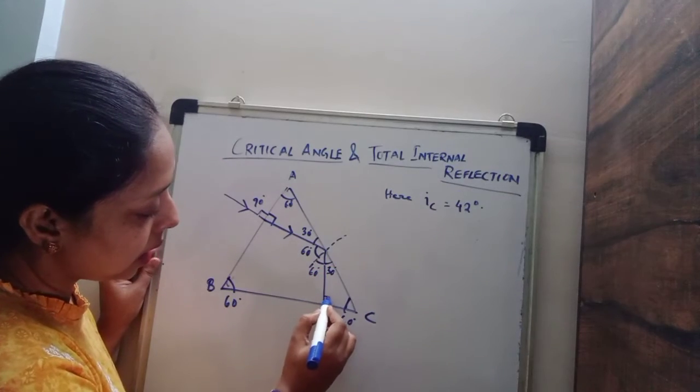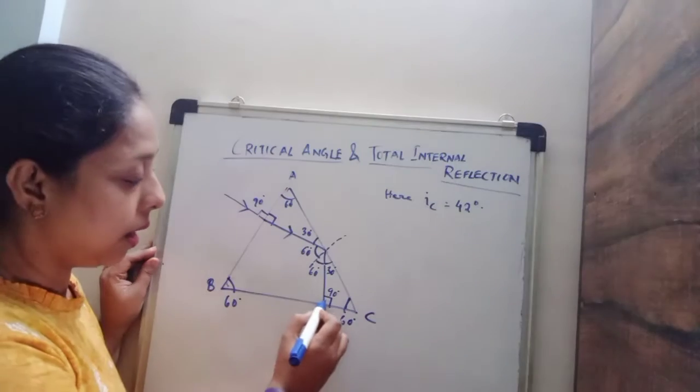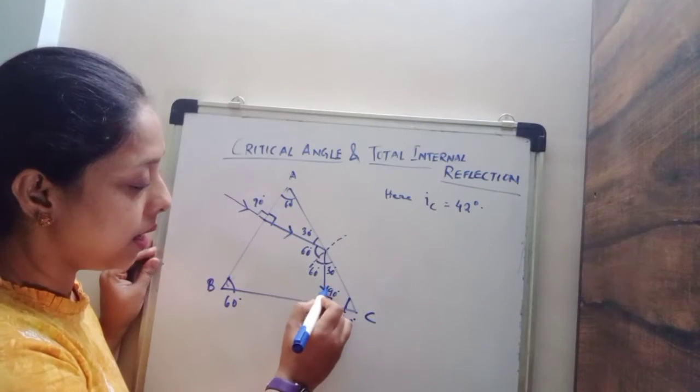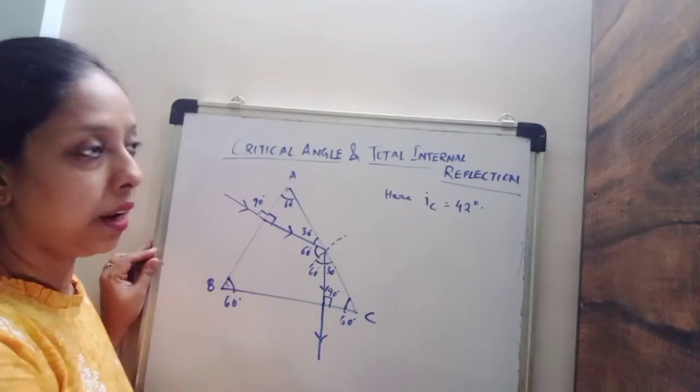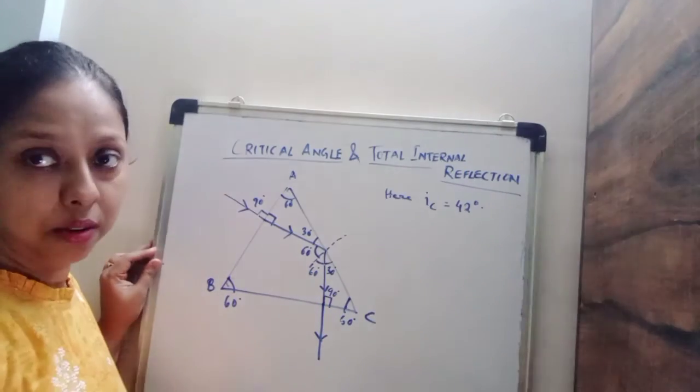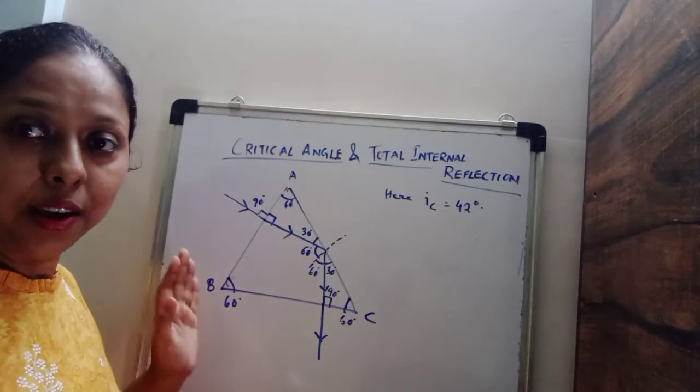So what will be this angle? This angle will be 90 degree. So that means here again the angle of incidence is 0 degree. So therefore the angle of refraction will be 0 degree and it will move here undeviated. So this is the fate of the incident ray here.